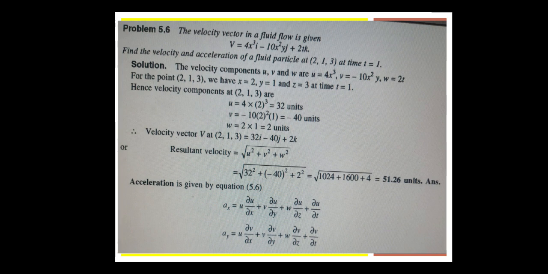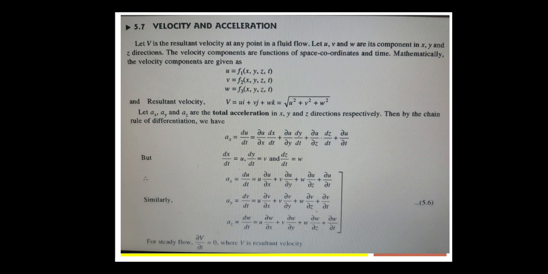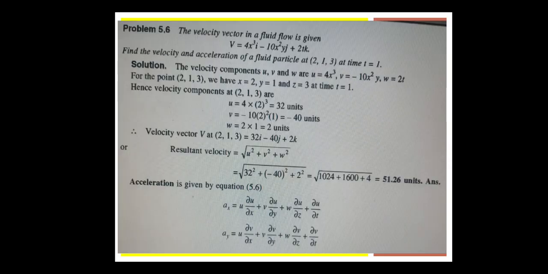Then what is to find? Next thing, we have to find the acceleration. By using the above equation, the equation we solved earlier, that is equation 5.6, substituting here, we are getting ax is equal to u of dou u by dou x plus v of dou u by dou y plus w of dou u by dou z plus dou u by dou t. Y is also the same, ay is equal to u of dou v by dou x plus v of dou v by dou y plus w of dou v by dou z plus dou v by dou t.